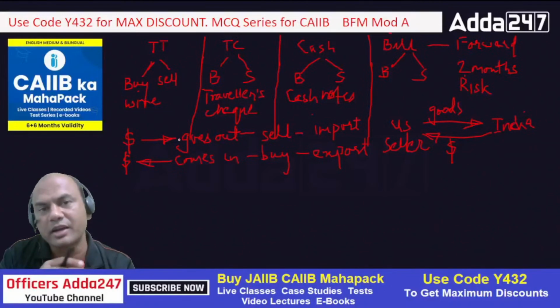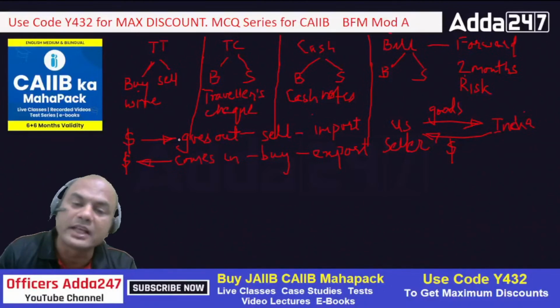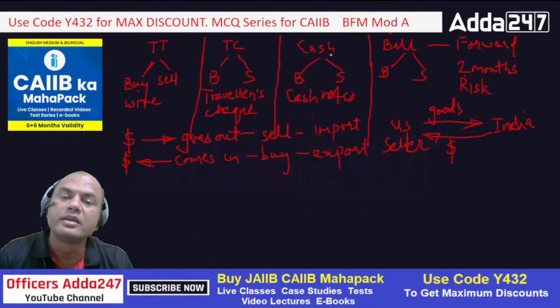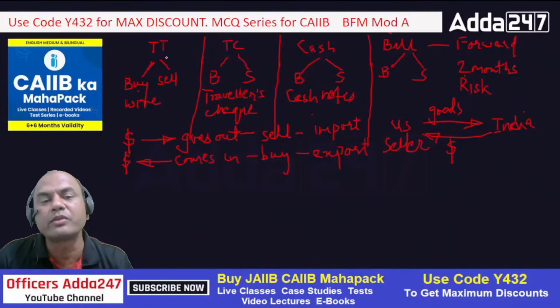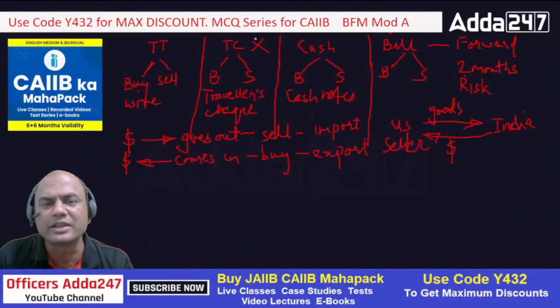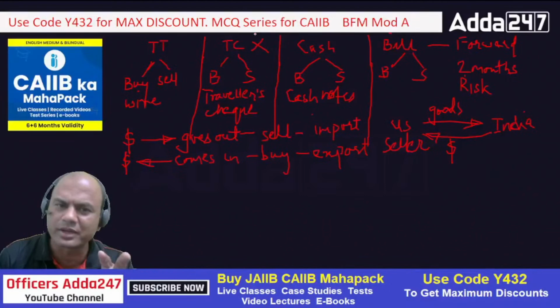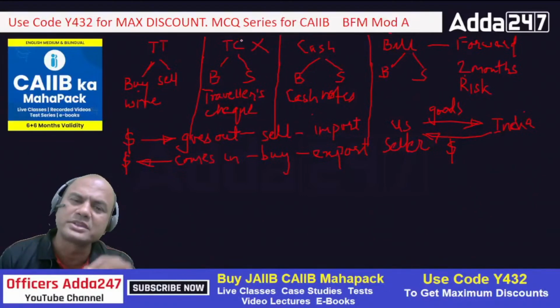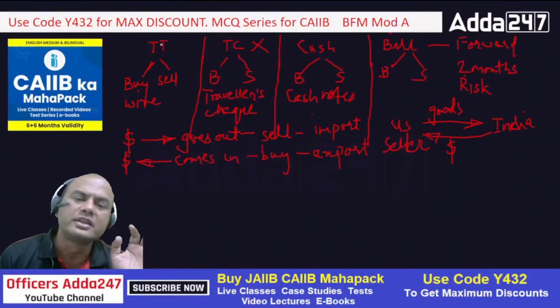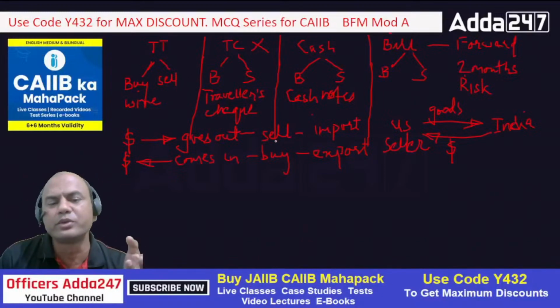I'll use sell, right? And now coming back, sell means which sell? TT, TC, cash, or bill? See, this father will be transferring the funds through what? Swift, online. Now the TCs are over. Remember, hardly anyone will get any TC in your life. 99.99% these TCs are gone now. So you'll only get TT or cash. So the father wants to transfer, so he'll be using the TT sell rate, isn't it?